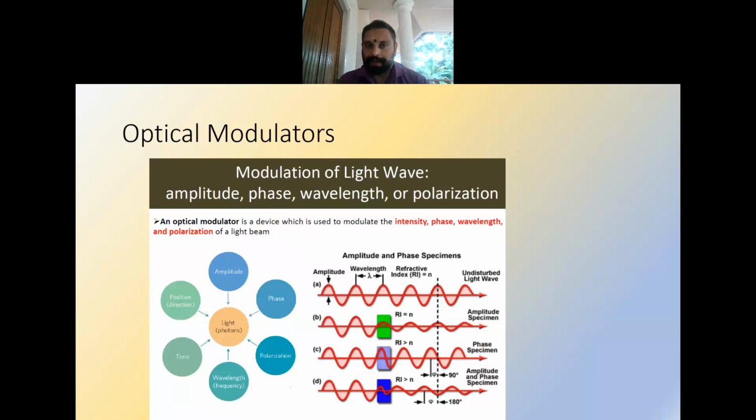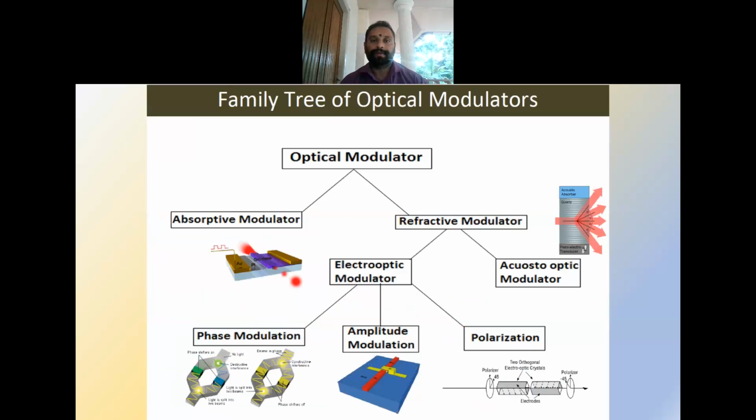Now next comes the optical modulators. In optical modulators, we are modulating one of the parameters of the light wave. It can be amplitude, phase, polarization, wavelength, time, or precision. The optical modulators are mainly classified into absorptive and refractive. The refractive is again classified as electro-optic and acousto-optic. Electro-optic is divided into phase, amplitude, and polarization modulation.